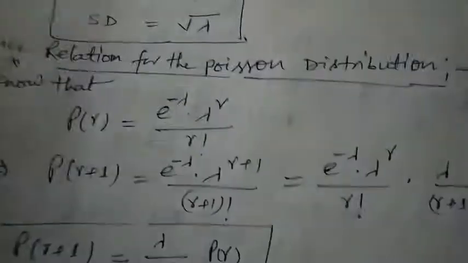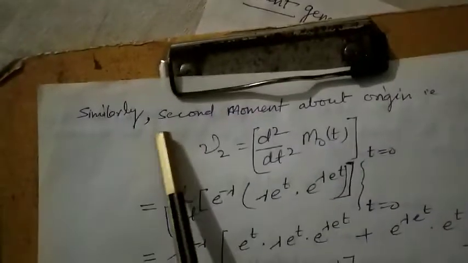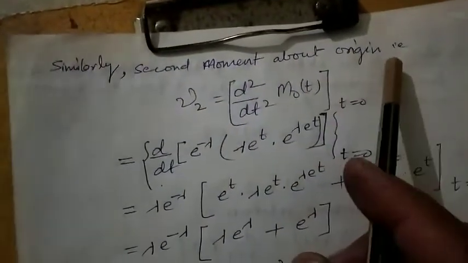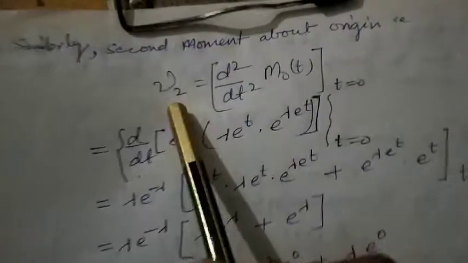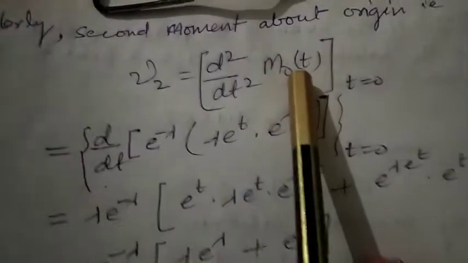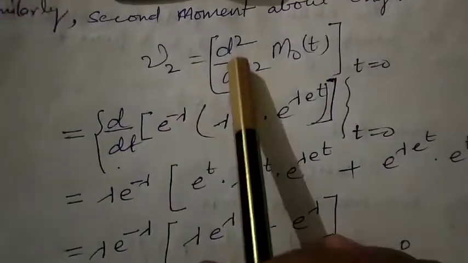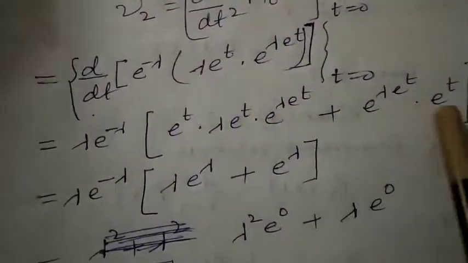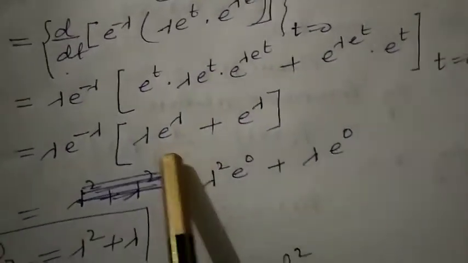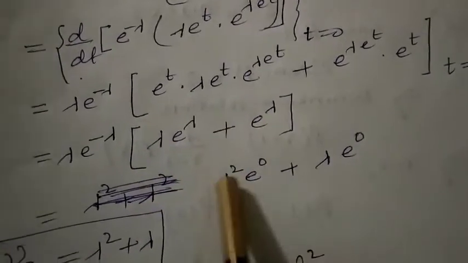So similarly, in a similar way we can find the second moment about origin, that is nu2. Nu2 is the second derivative of the moment generating function m0t at t equal to 0. So after differentiating this, we obtain such type of expression.